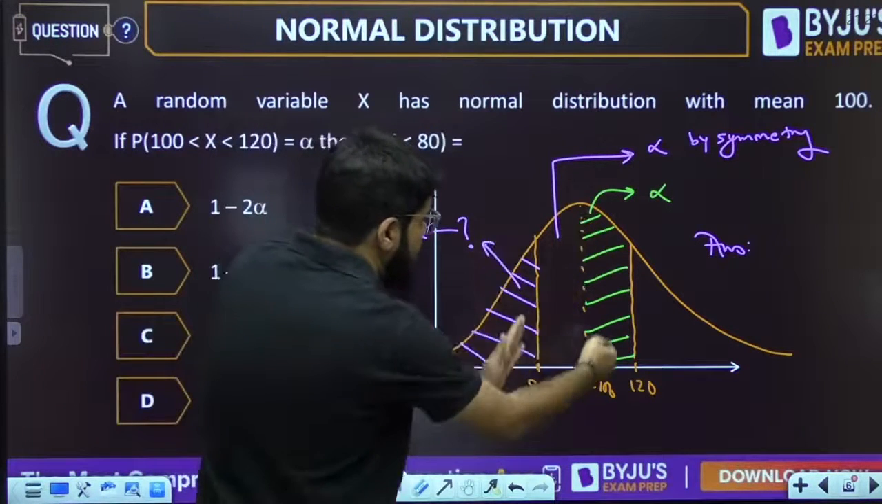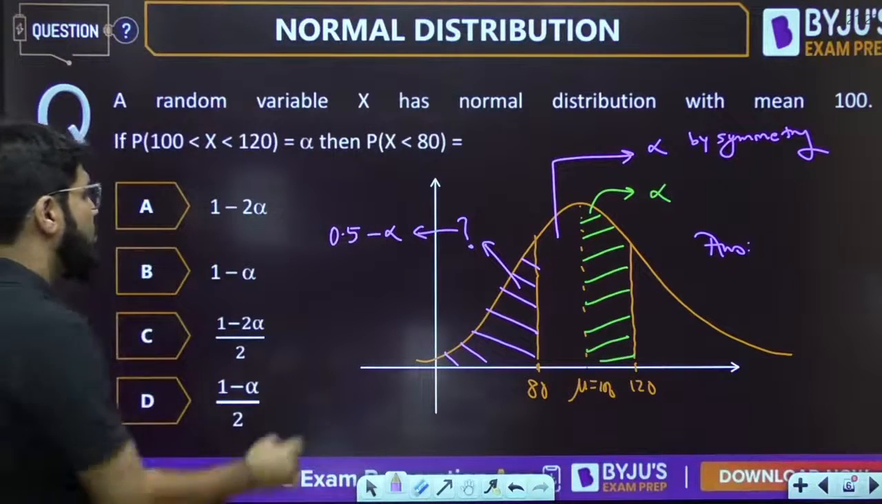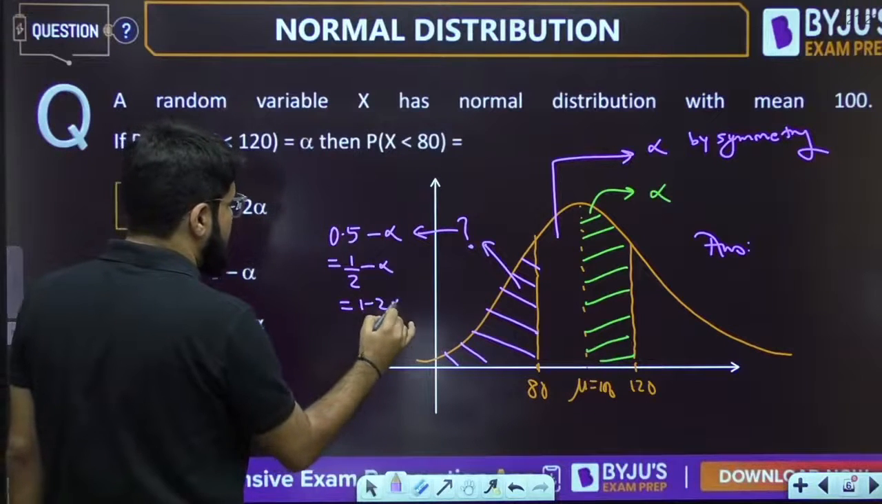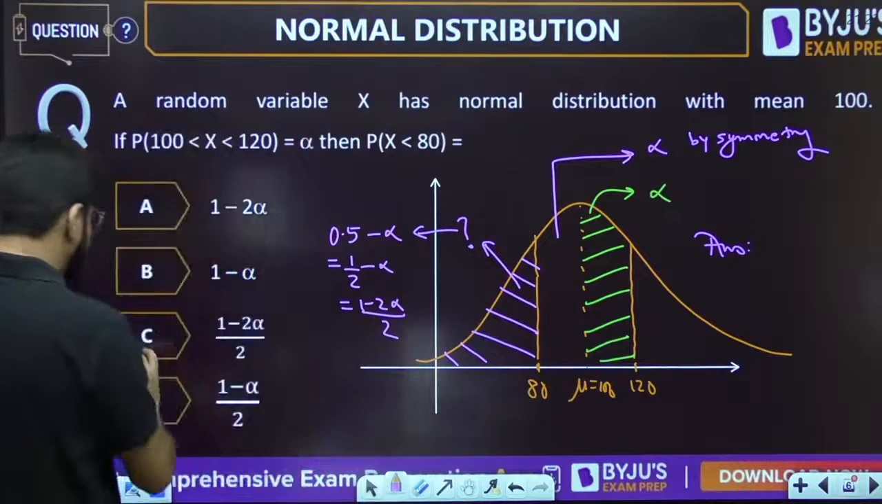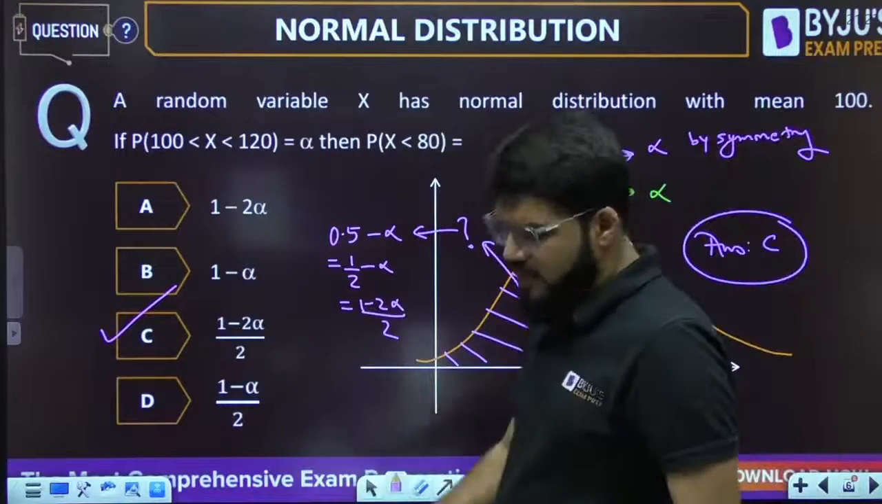Out of this I need to subtract this portion, that is alpha. So the answer is 0.5 minus alpha, or 1 by 2 minus alpha. This can be written as (1 minus 2 alpha) upon 2. The correct answer is C, 1 minus 2 alpha by 2.